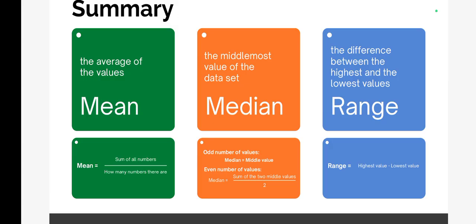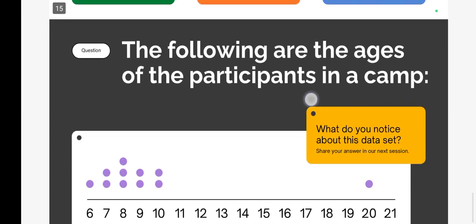So to summarize the whole video, mean is the average of the values. And how can we take it out? Mean is the sum of all numbers divided by how many numbers there are. Median is the middlemost value of the data set; for odd counts that is the middle value, and when the count is even, you sum the two middle values and divide by 2. And range is the difference between the highest value and the lowest value. So here you will subtract the lowest value from the highest value.